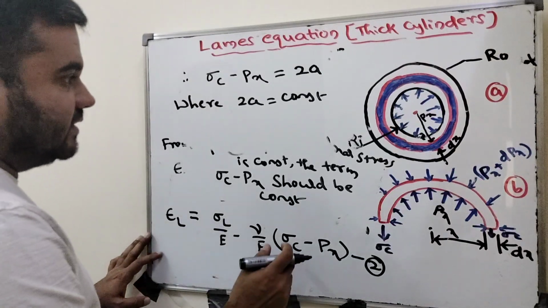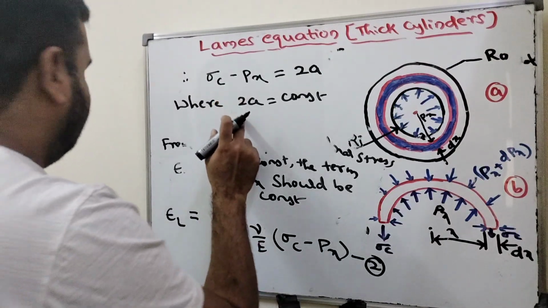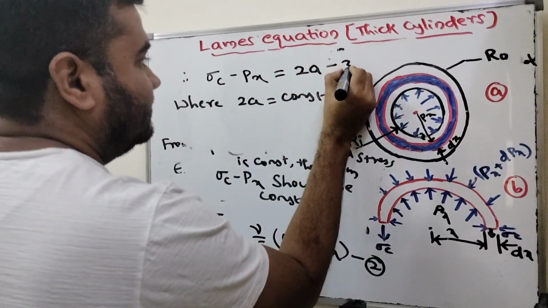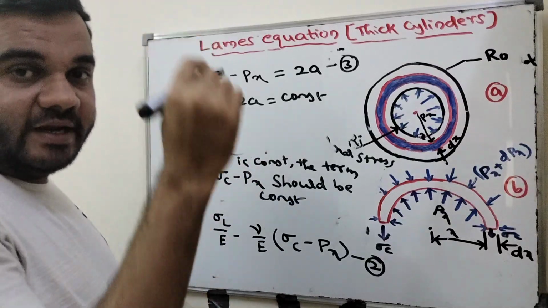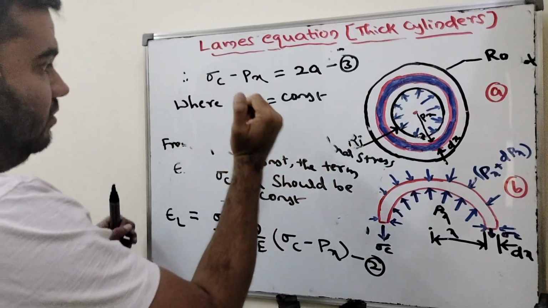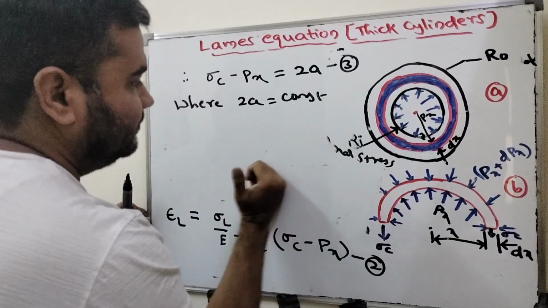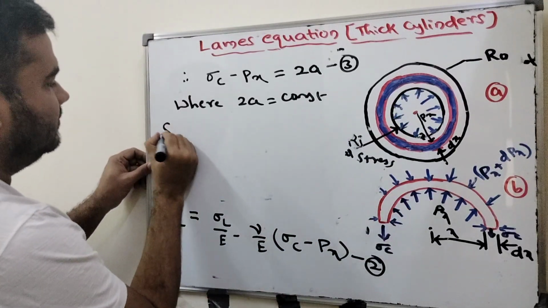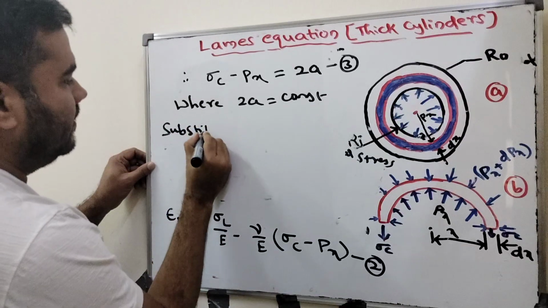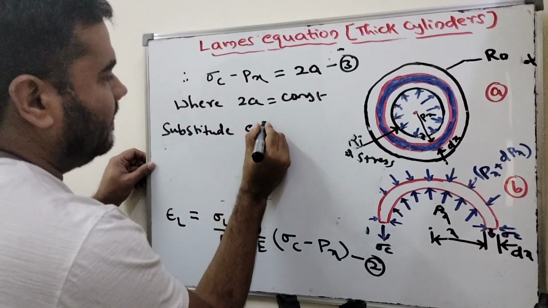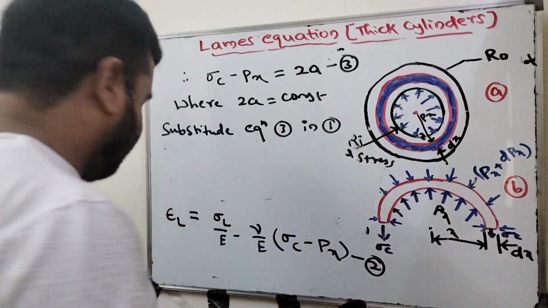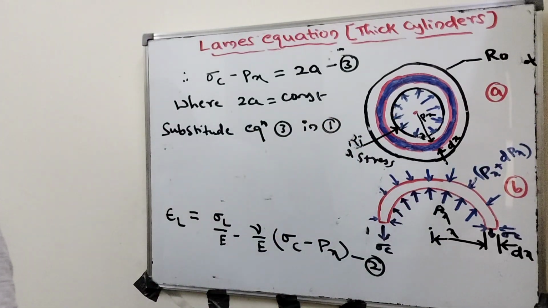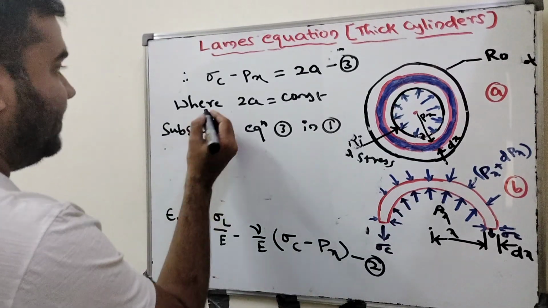Call this equation 3. Now substitute equation 3 in equation 1, which we derived earlier.